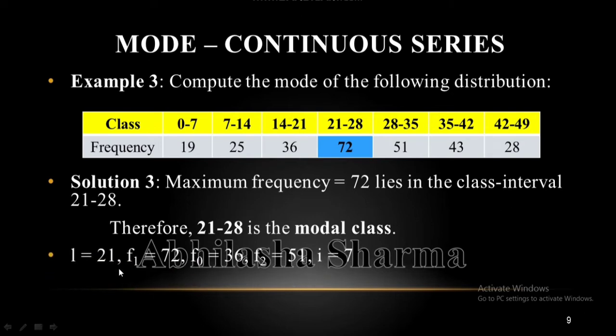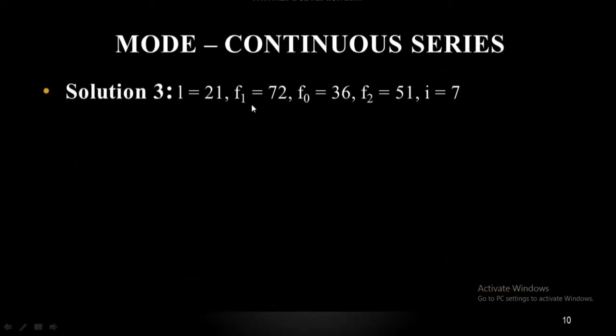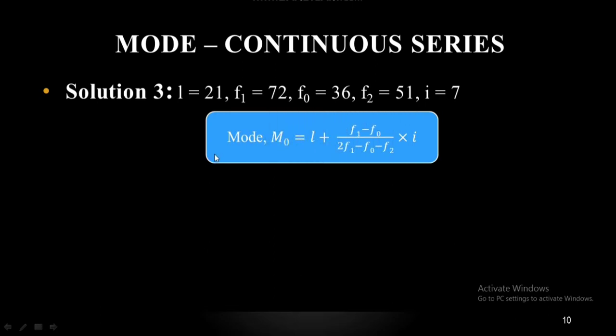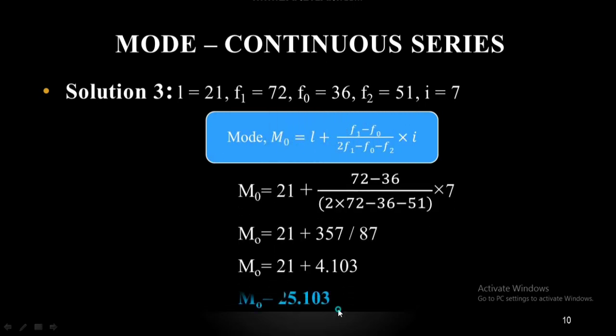Now, L is 21, F1 is 72, F0 is 36, F2 is 51 and I is the difference of class intervals, like 7 minus 0 is 7. On substituting these values in the formula and after step-by-step calculations, we will get mode equals 25.103.